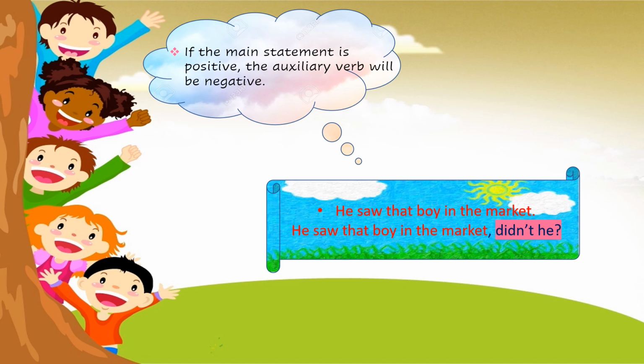So we'll use an auxiliary verb here since we don't have any other verb. He saw that boy in the market, didn't he? Here saw is an active verb, but a question tag is always made using auxiliary verbs. No active verb is used for making a question tag. Only the tense is seen for the statement that is provided, whether it is present, past or future, to add the auxiliary verb in the question tag. So here it is past tense, so didn't he? Since the sentence is positive, the question tag is negative.